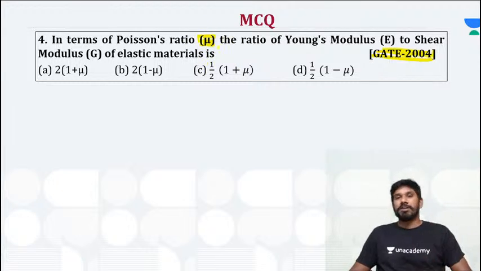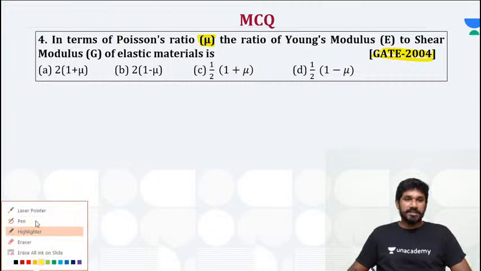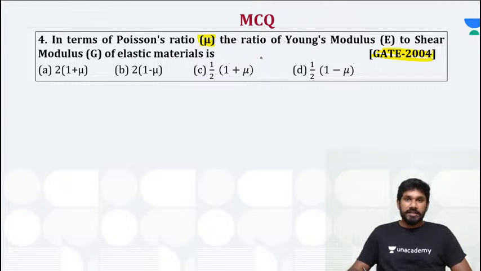In terms of Poisson's ratio, the question is the ratio of Young's modulus to shear modulus. Now you need to calculate E by G.